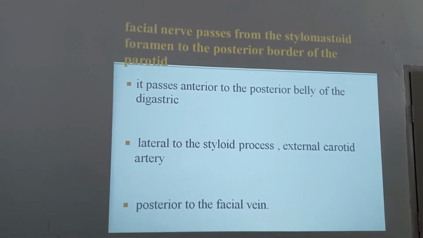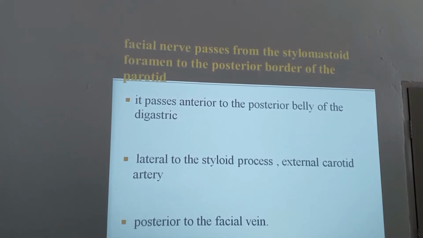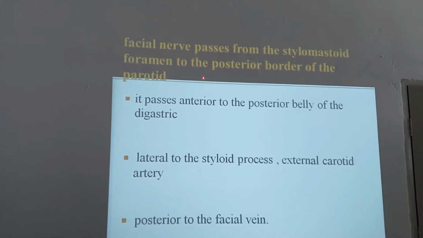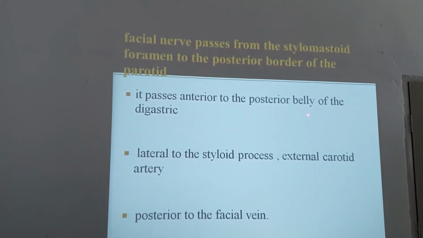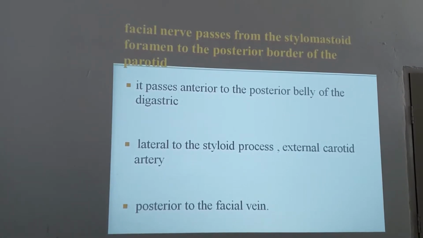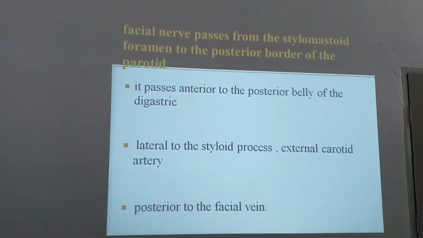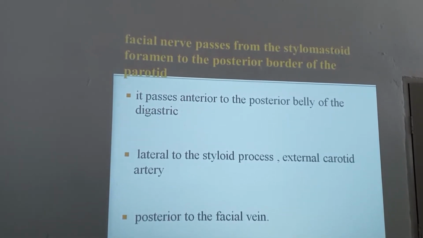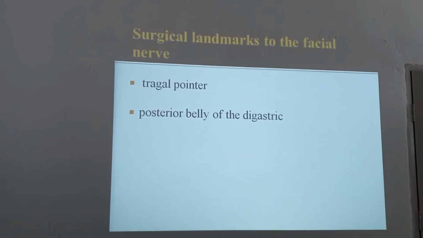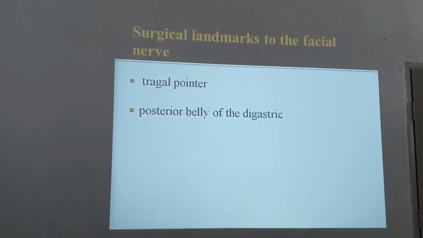So the styloid process is always medial, okay, and even the external carotid artery is also medial to the facial nerve. So the styloid process and external carotid artery are medial to the facial nerve, and it passes anterior to the posterior belly of the digastric. That's why you can follow the posterior belly of digastric, and if you go to the attachment of the posterior belly of the digastric, you can go to the level of the facial nerve. It is acting as a landmark, and it is posterior to the facial vein. So that is behind the facial vein. Surgical landmarks to the facial nerve: tragal pointer and posterior belly of digastric.